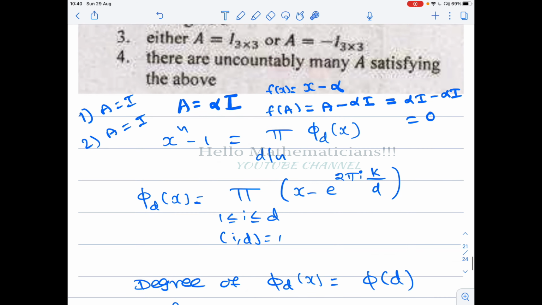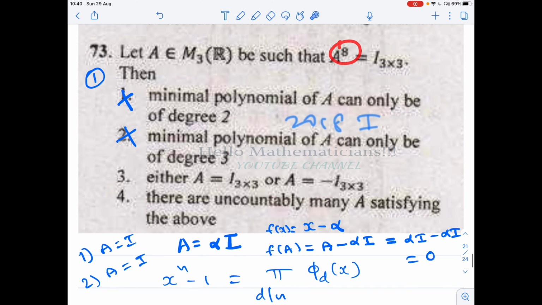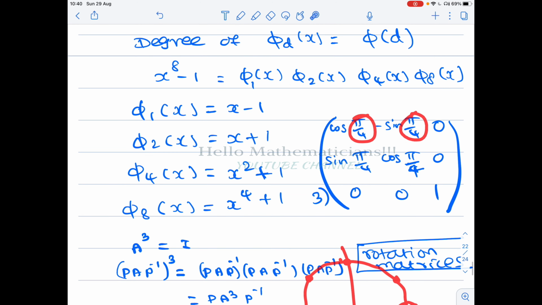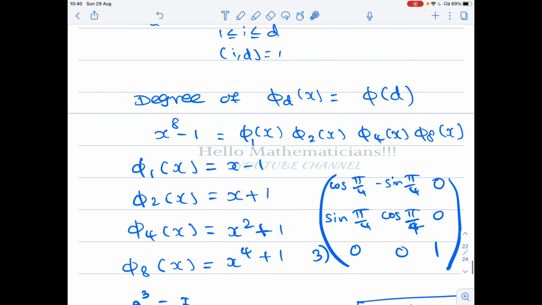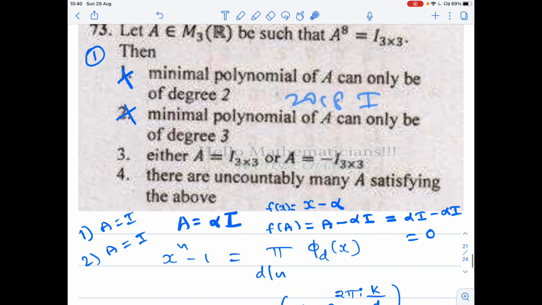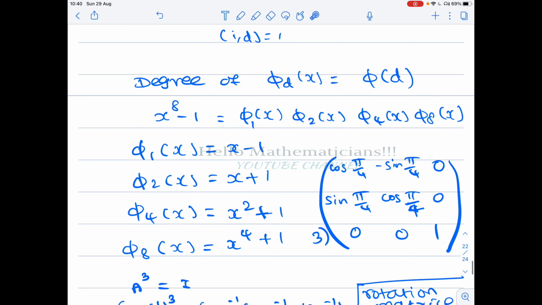Here we are given A power 8 equal to identity, so I am putting pi by 4, that is 45 degrees. If some other power n is given, you have to take 2 pi by n. If you put 2 pi by n as the angle here, that matrix will satisfy the condition A power n equal to identity.